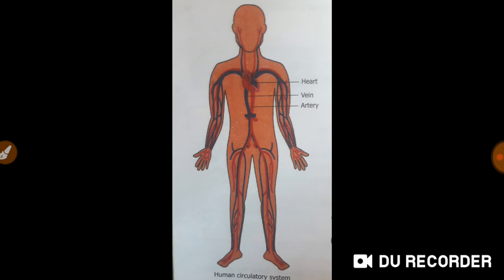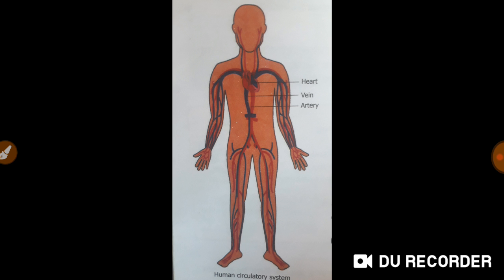Substances are transported from one part of the animal body to the other part for their growth, for their development. And the substances which are transported include nutrients, waste products, hormones, what we call messenger molecules, etc. If we talk about human beings, they have a well-organized system for transportation, what we call circulatory system. And it is employed for the efficient transport of materials. Which materials? Materials include nutrients, waste products, messenger molecules, etc.